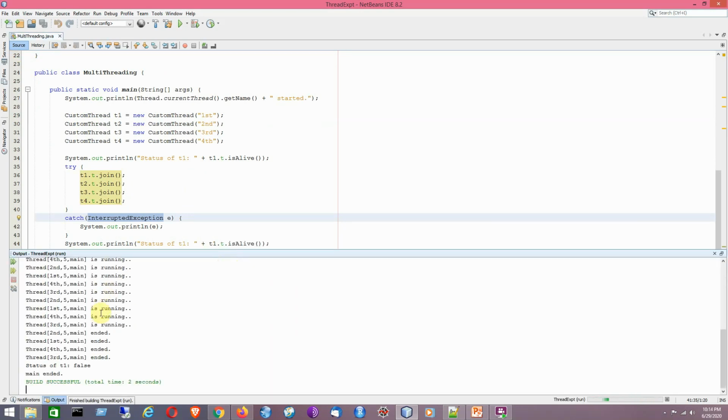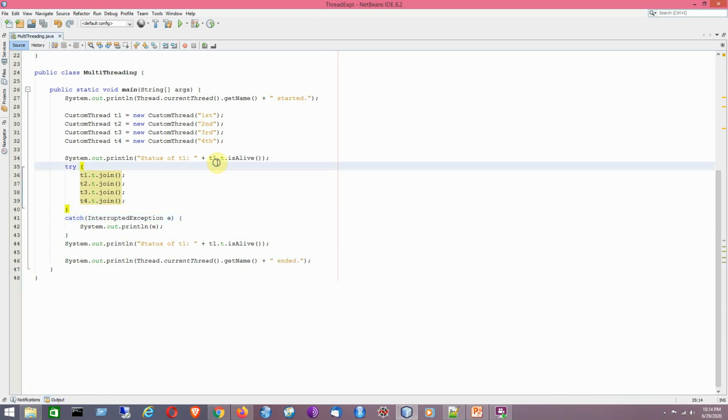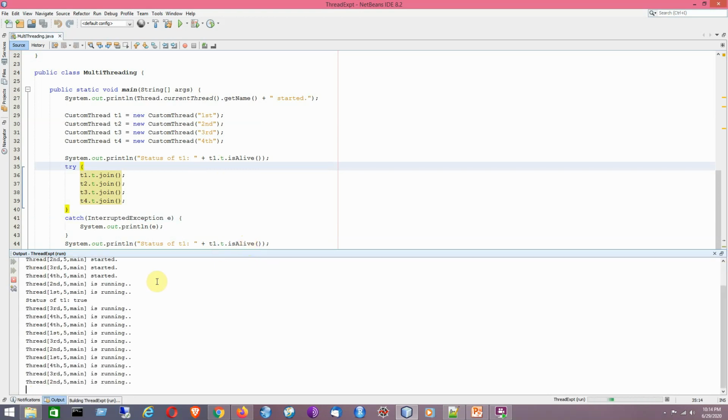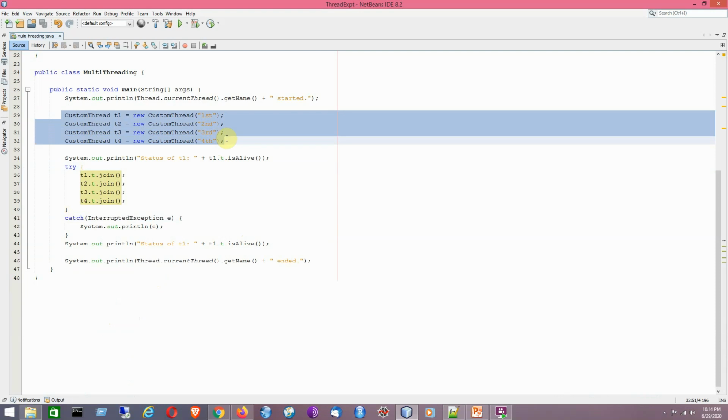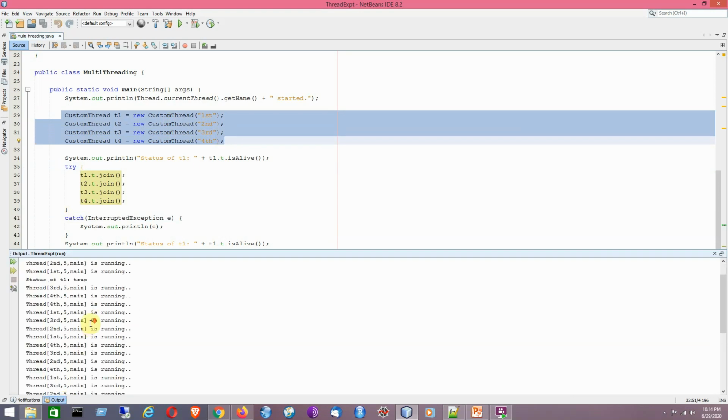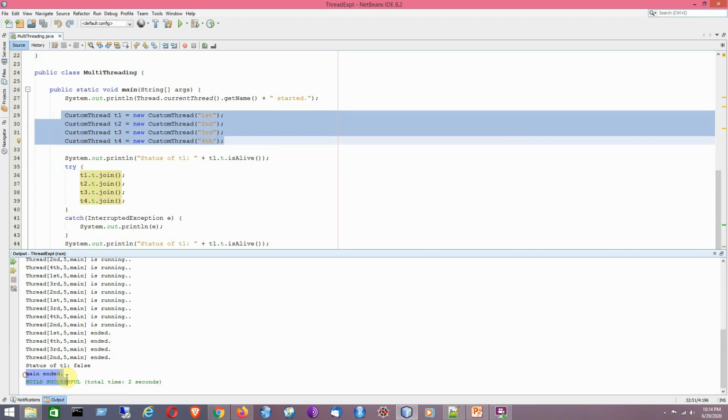Every time I run this program, it will show that main is the last thread to end. So it will be fixed if I am using the join method. Main will always be the last thread to end, but there might be a different output sequence in terms of the other threads, I mean the guest threads, which are the user threads basically. But this line is fixed. It will be constant if I use the join method.